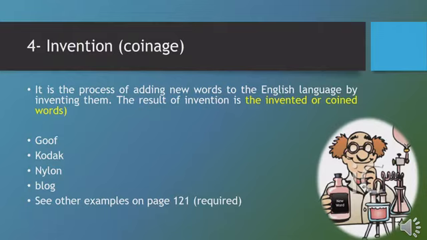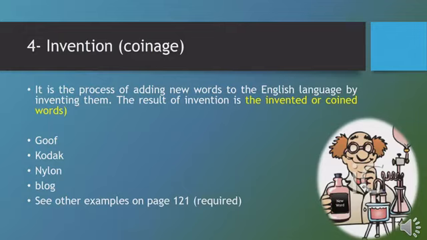Invention or coinage is the process of adding new words to the English language by inventing them, by creating them. So, by invention, people create new words because everyday life changes. New concepts are added to our life. New things are created. And these concepts and things need names. And when people cannot find a proper name for them in the dictionaries, in their own language, they resort to coin, to invent new words for them.